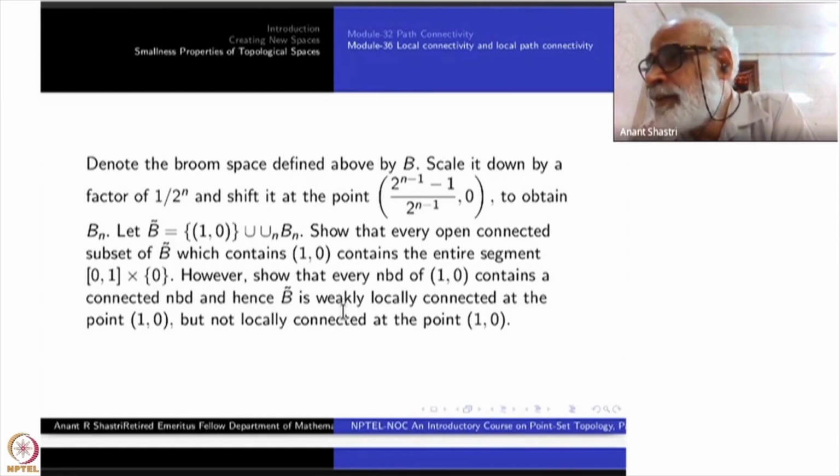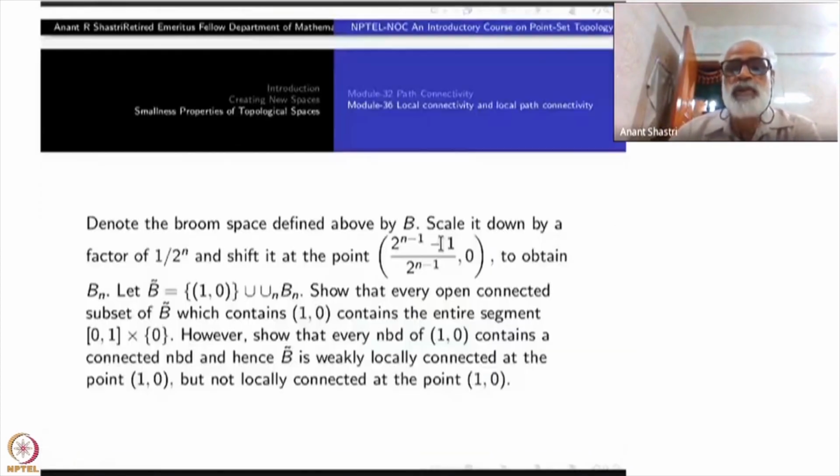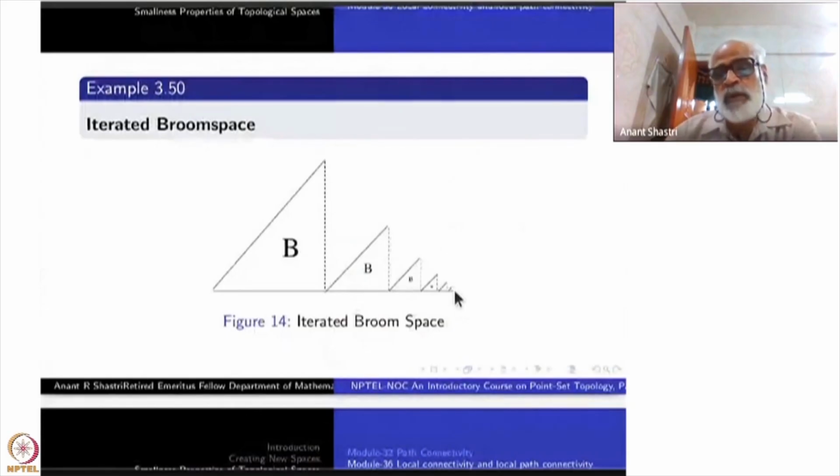That's all. You can't have a connected open subset which is arbitrarily small. If you show that one. So how do you show that? Go to this picture. I want to take an open connected subset. So what you have to do, take an open ball around this one, and intersect with this space.